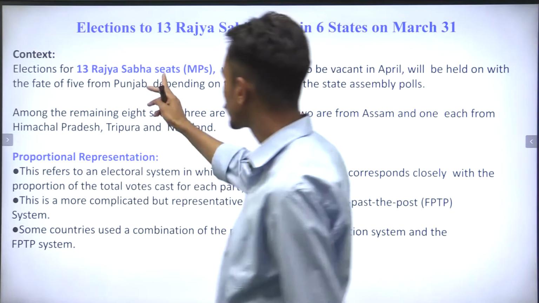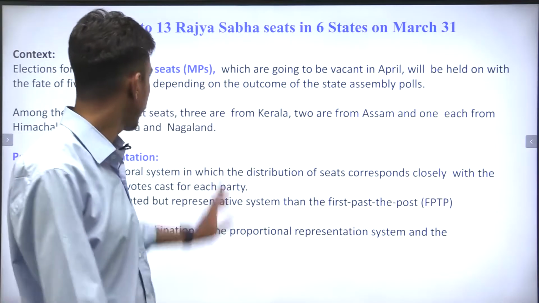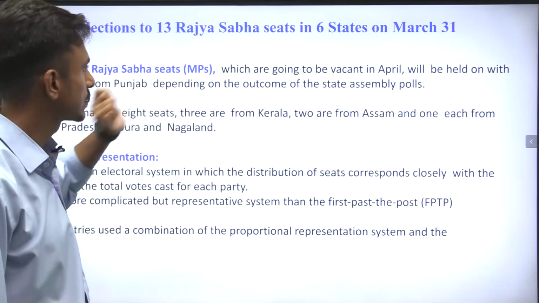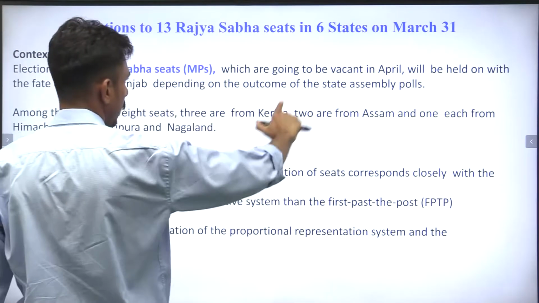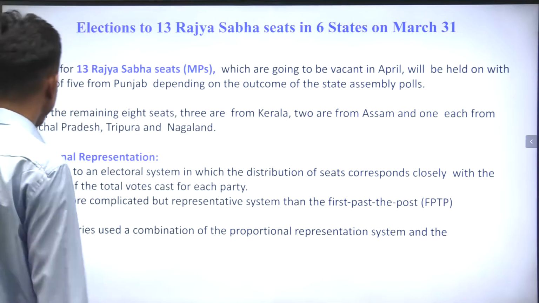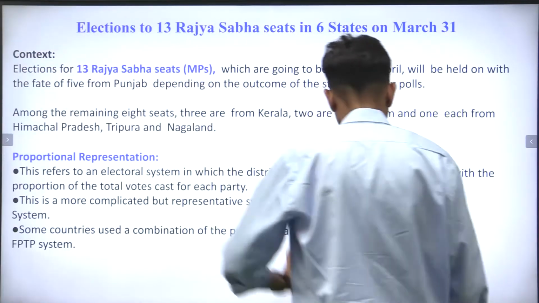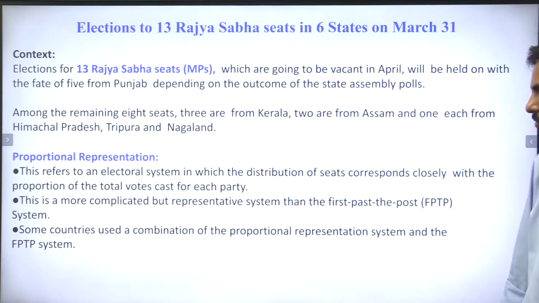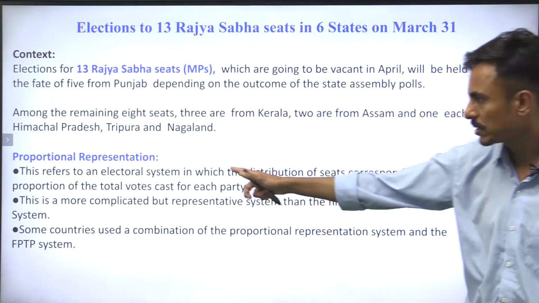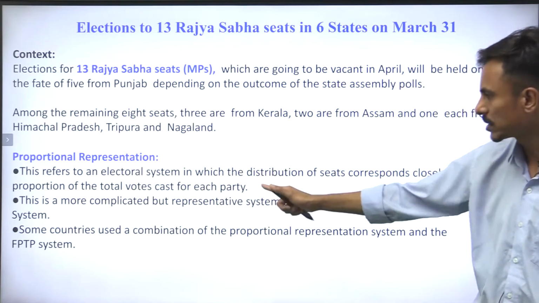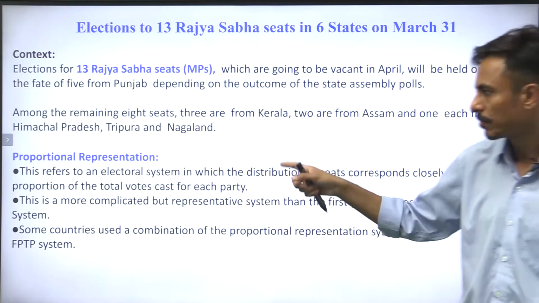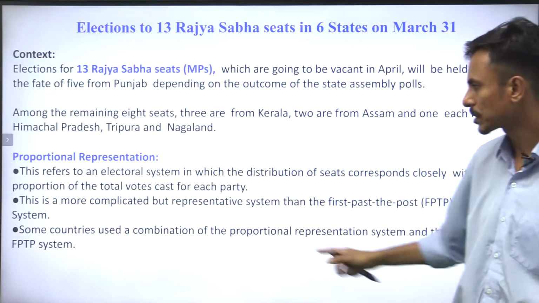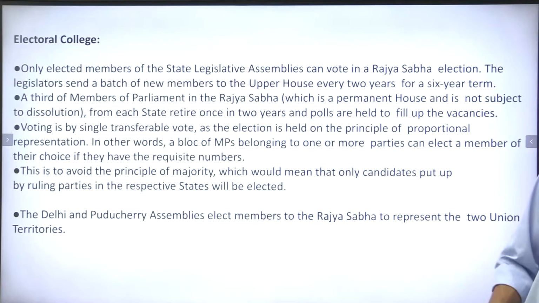There are 13 Rajya Sabha seats whose members have completed their 6 years and are undergoing elections, right? In the states of Kerala, Assam, Himachal, Tripura and Nagaland. And this is how they have mentioned how proportional representation works. As you can see, this refers to an electoral system in which the distribution of seats corresponds closely with the proportion of the total votes cast for each party, right?